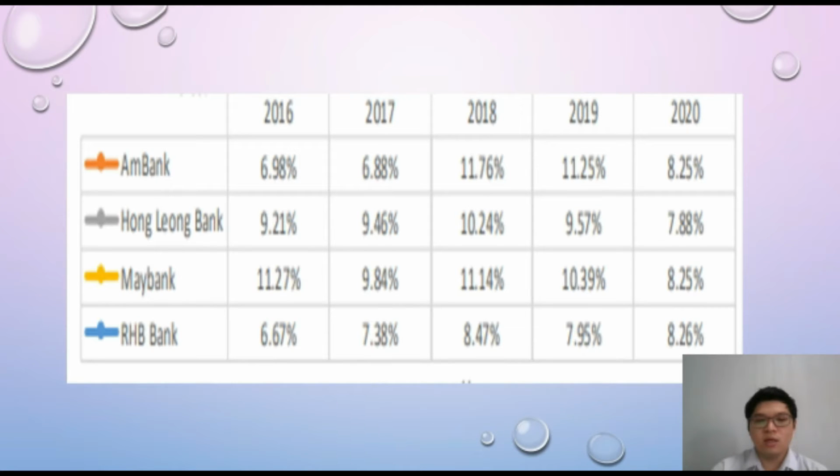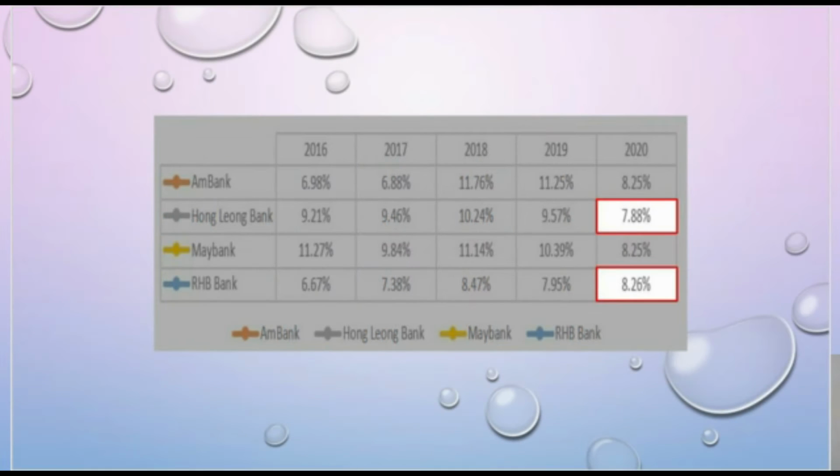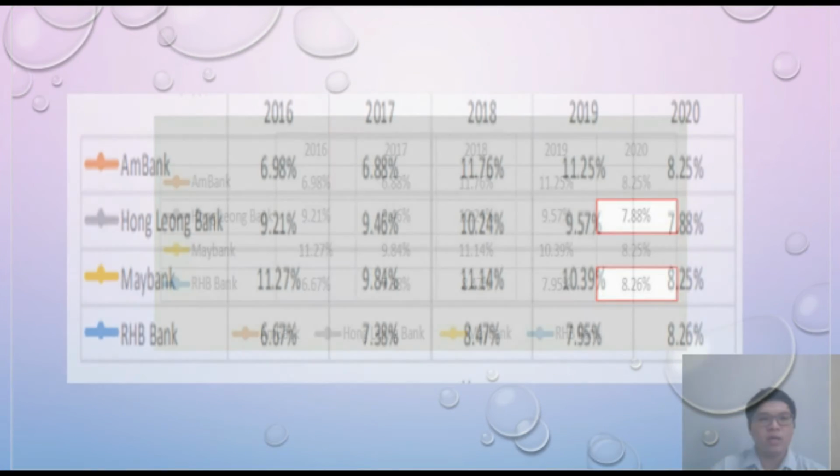In 2020, the highest ROE is 8.26%, achieved by RHB. Mbank and Maybank have the same return on equity, which is 8.25%, while Hong Leong Bank has the lowest ROE, which only has 7.88%.